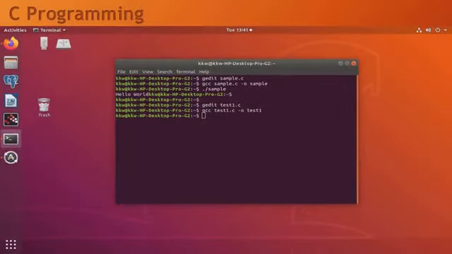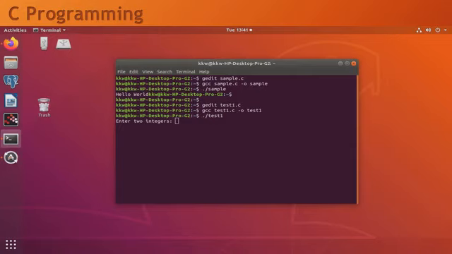After closing this text editor, we will again come back to the terminal. We will compile our program as gcc program name.c -o program name, and then we will run this program. After executing the compilation command, it shows the prompt again, which means there is no error in this code. So after successful compilation, we will run this program as ./ and our program name.